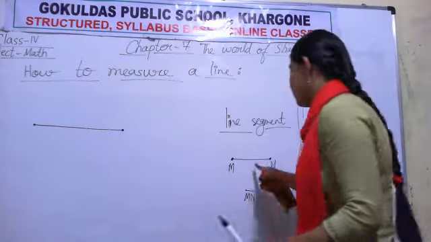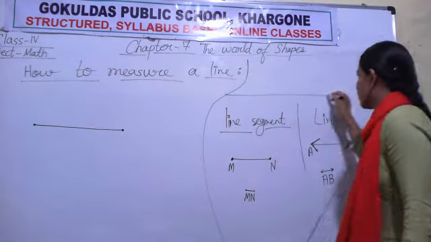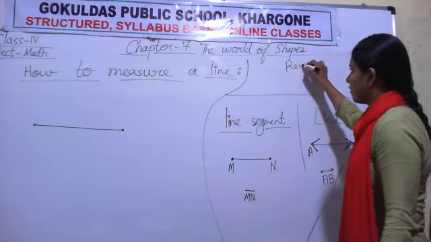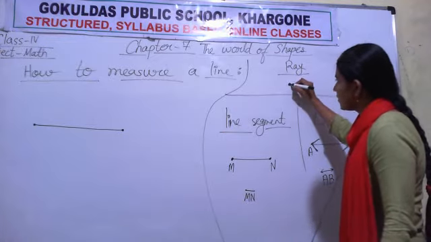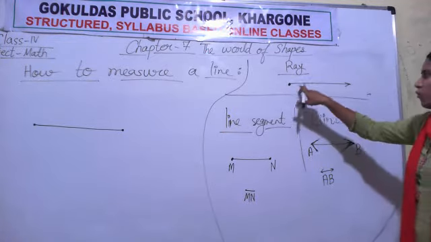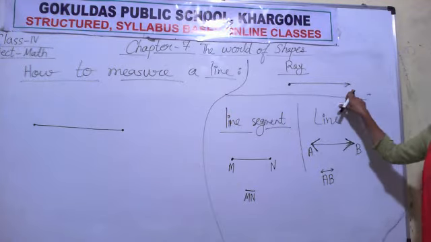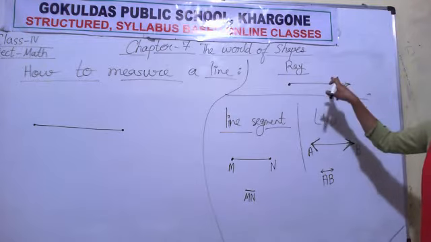So it is the difference between line segment and line. What is ray? One more point is there, ray. A ray has one end point and on the other side it has an arrow. One side point and one side arrow is known as ray.